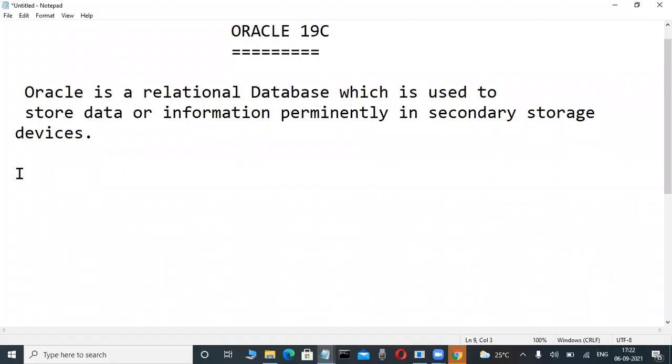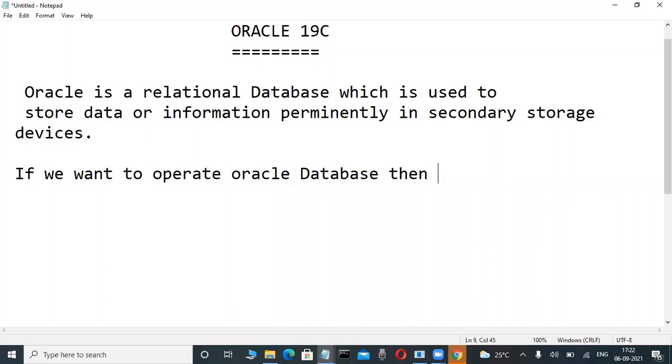If you want to operate an Oracle database, then we are using the following languages.